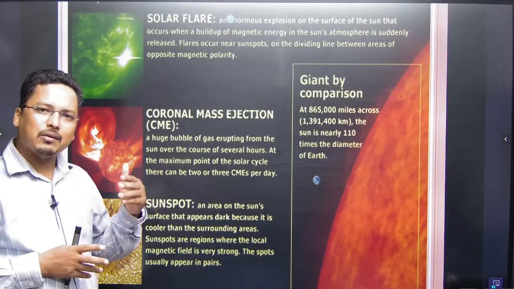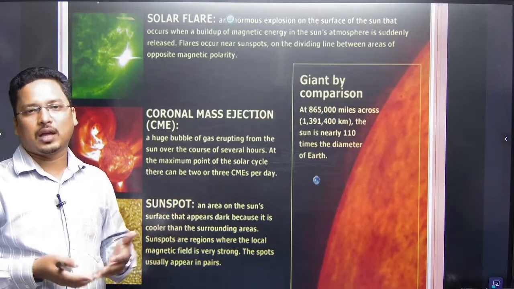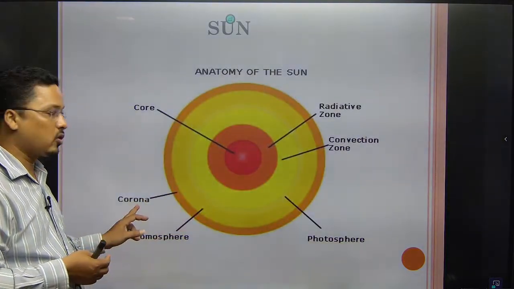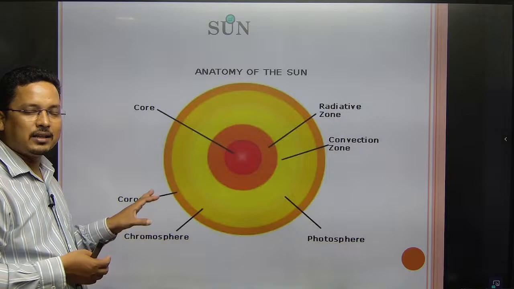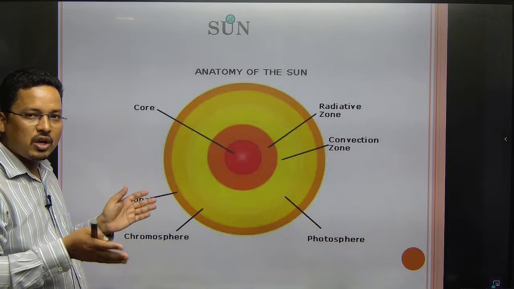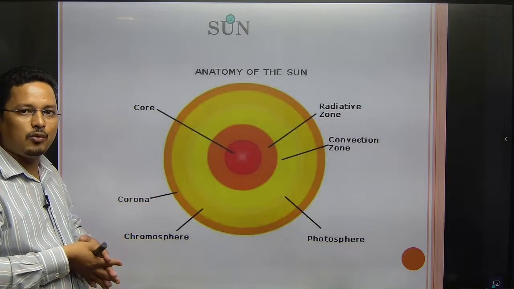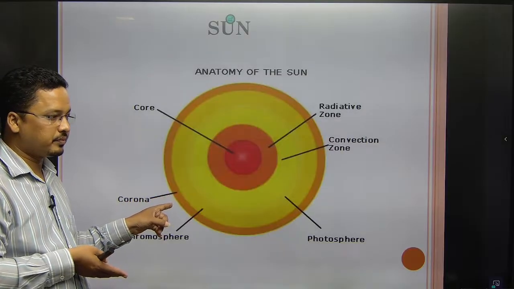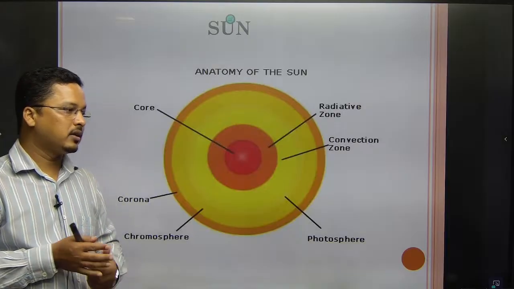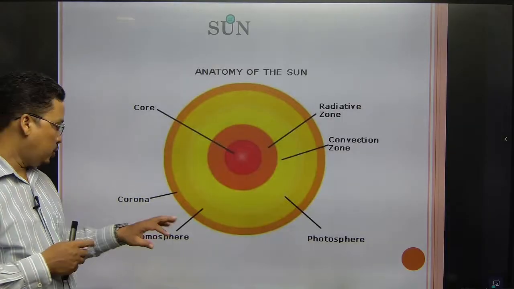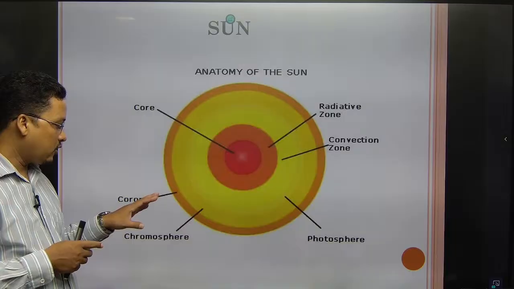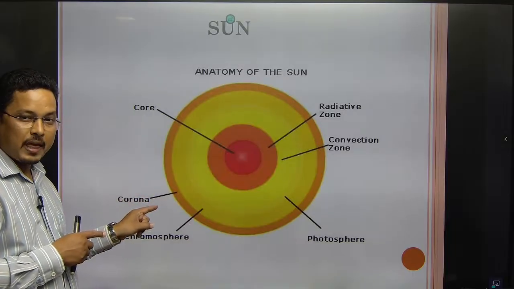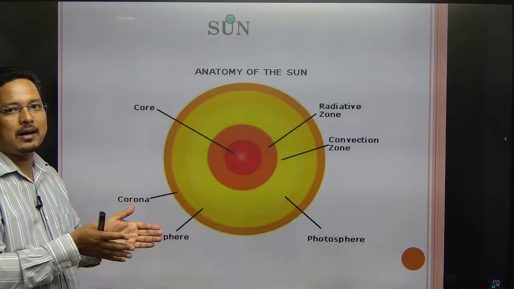Now, what is solar wind and where does solar wind come from? Solar wind comes from the corona. This corona, the outermost atmospheric part of the sun, is where the solar wind and the solar storms come from. This is very important. Corona is the outermost part of the